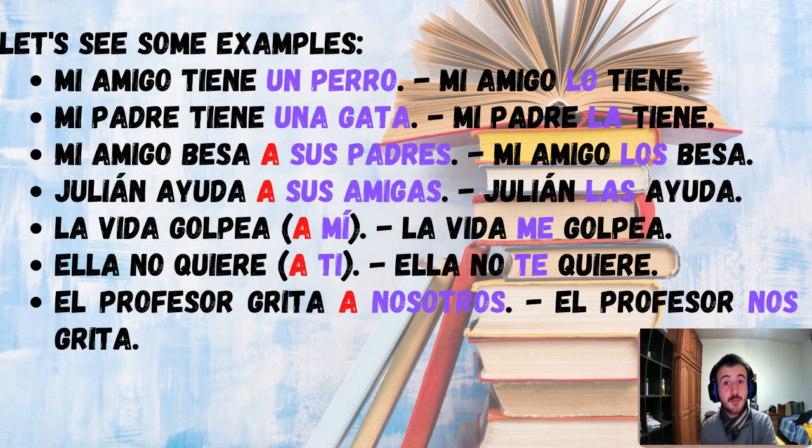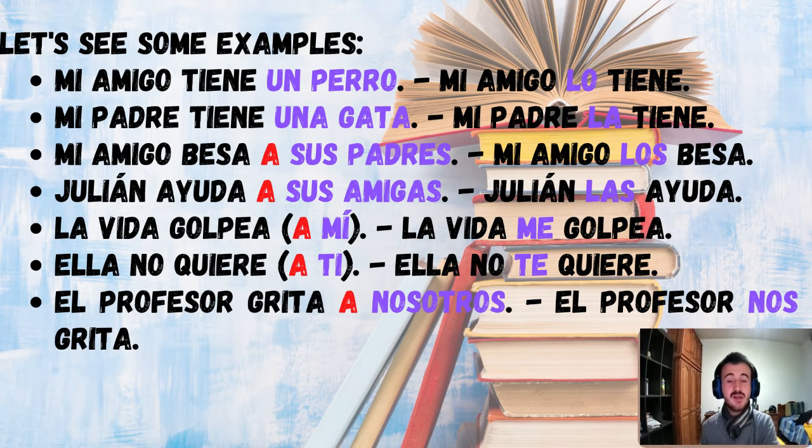Ella no quiere a ti. Once again, we're talking about a person. We're talking about you. Therefore, it needs to start with the preposition a, right? Ella no quiere a ti. She doesn't love you. True. Sad but true. So, ella no te quiere, right? Basically, this a ti can be replaced by the pronoun te, and also it needs to go before the verb, right? Excellent.